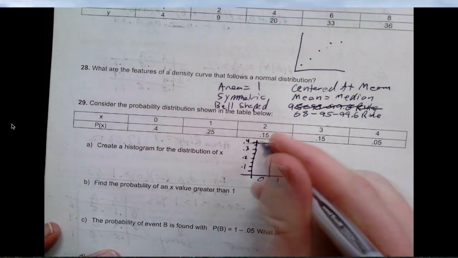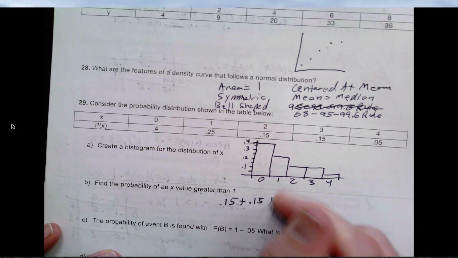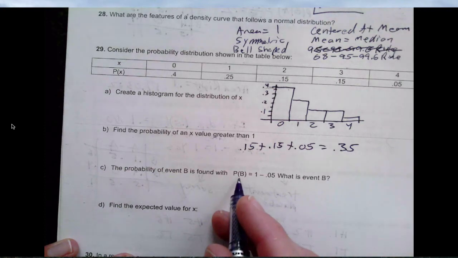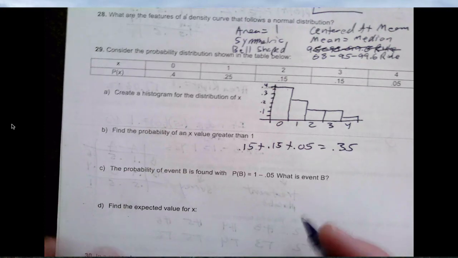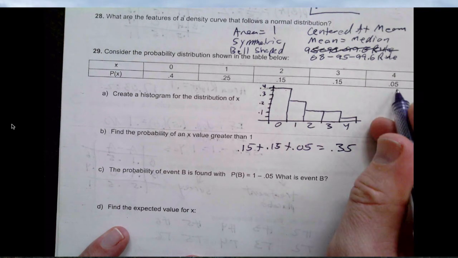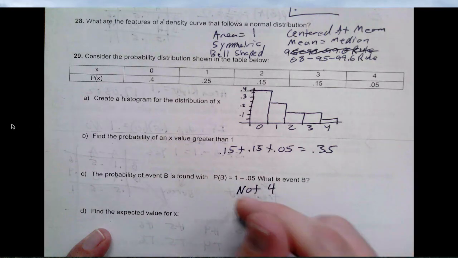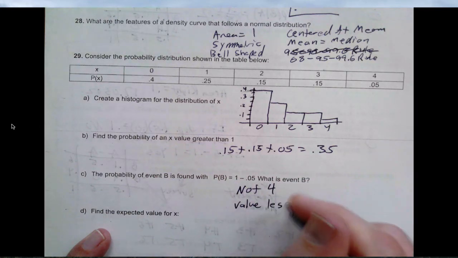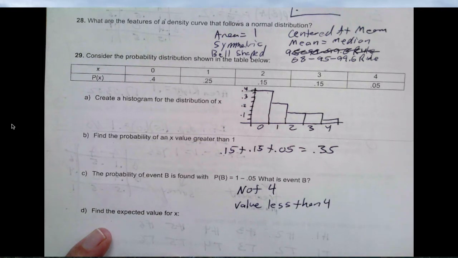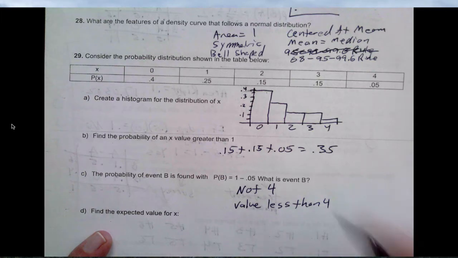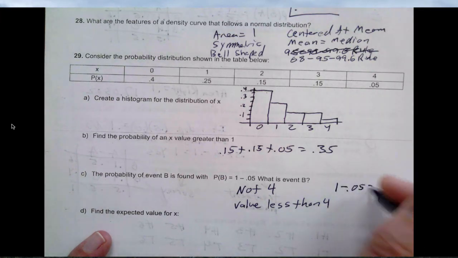All right, find the probability of an x greater than 1. Okay, that's going to be 0.15 plus 0.15 plus 0.05, which is 0.35. The probability of B is found with 1 minus 0.05. What is event B? Event B basically is the opposite of 4. So it's not 4, which means that it is a value less than 4, because all the values essentially are from 0 to 4. So the values which would count are 0, 1, 2, or 3. If you wanted to know that probability, you could just do 1 minus 0.05 equals 0.95.